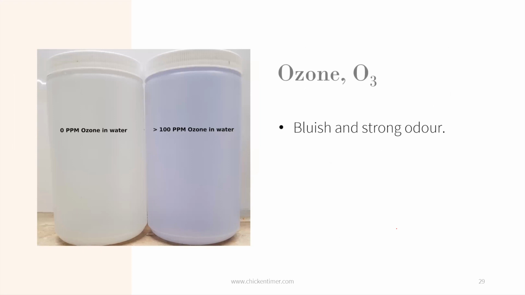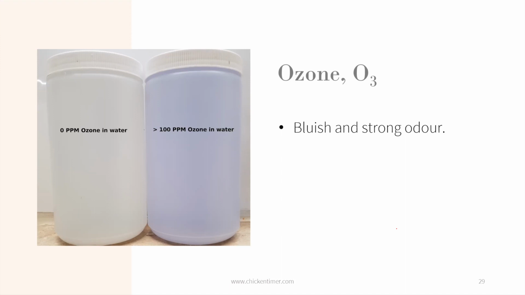And the last one is ozone. This ozone is not the ozone layer, number one thing. If you have gone to laundromats or have air sterilizers at home, the machines or washing machine may use ozone as a disinfectant, because ozone can kill germs and bacteria.